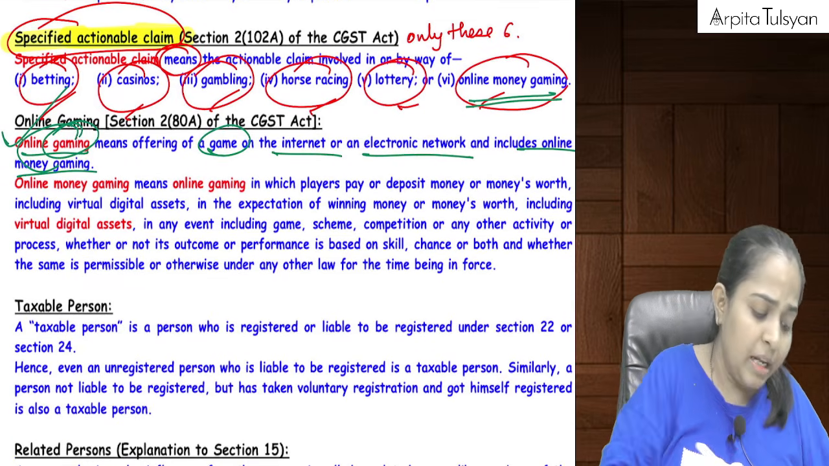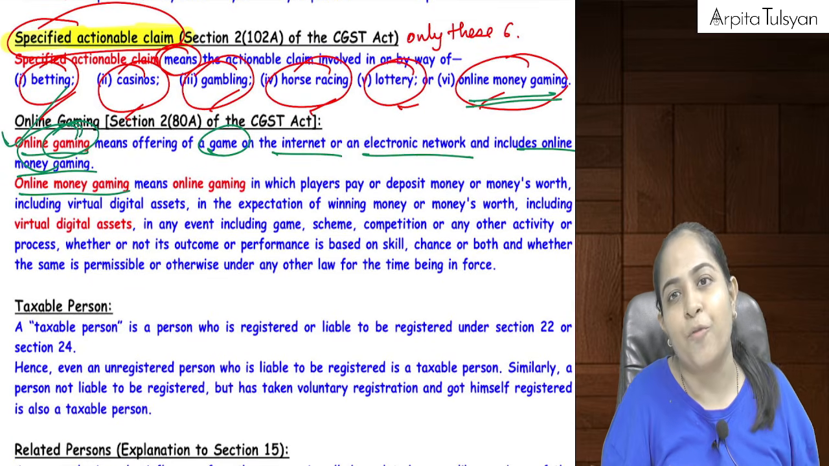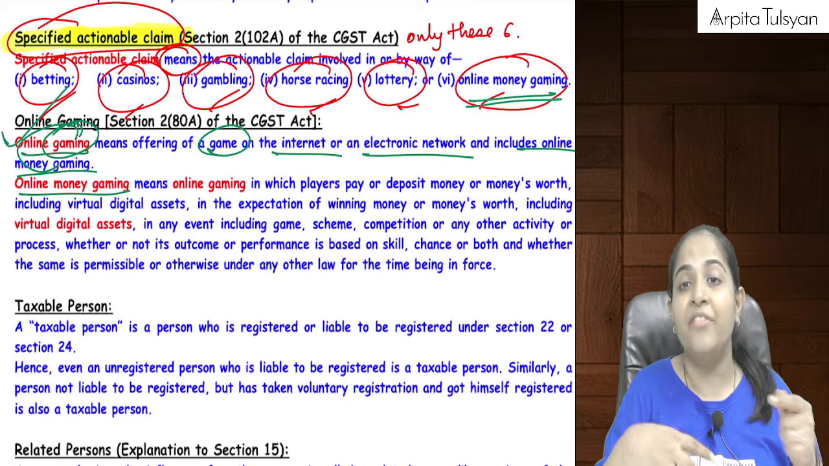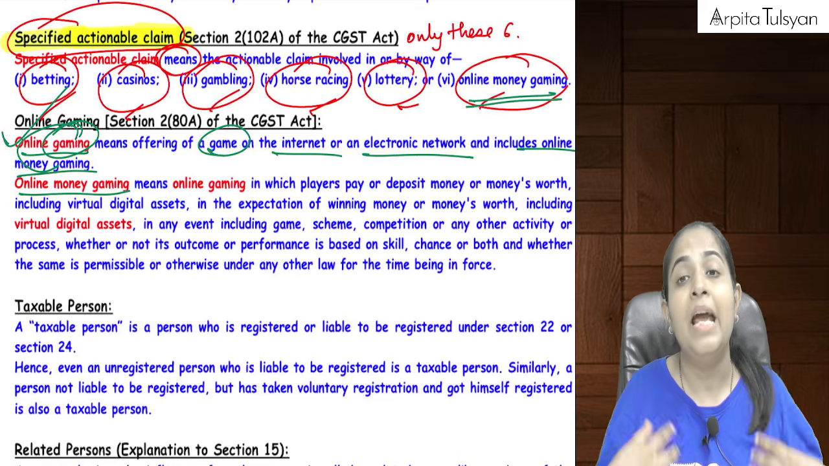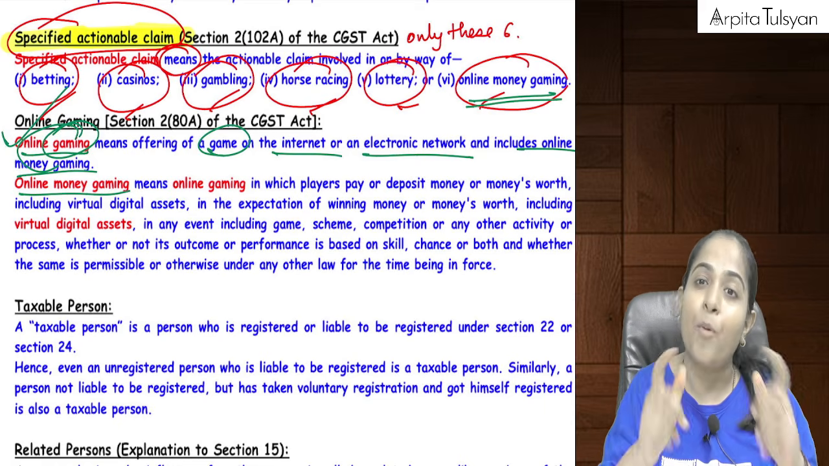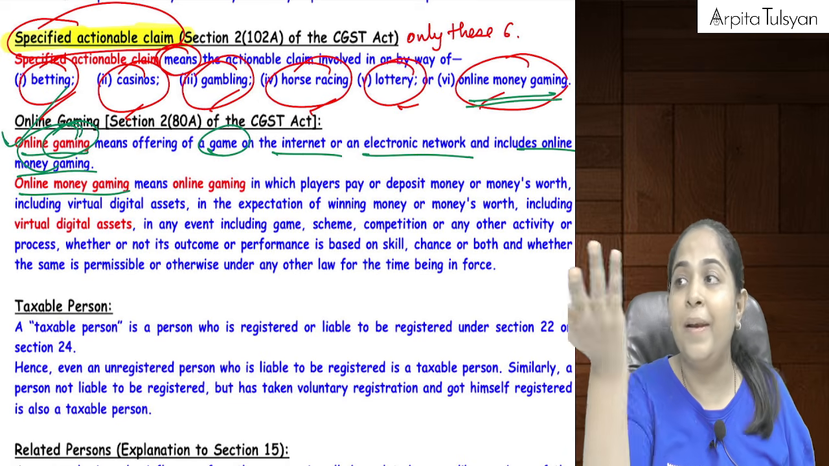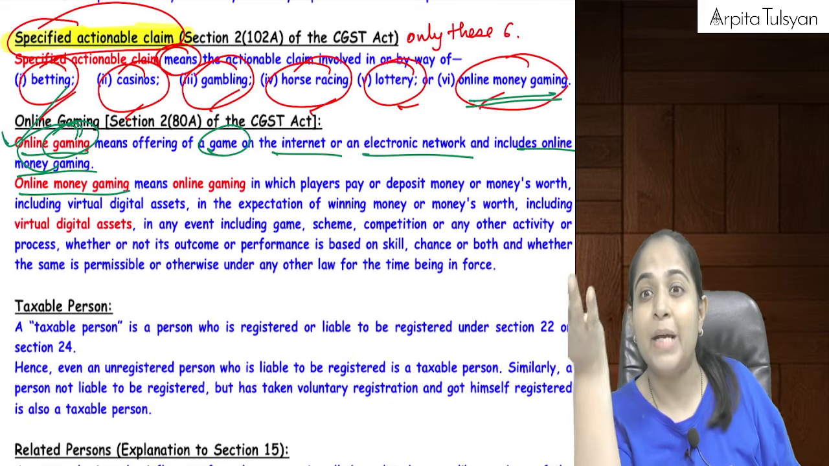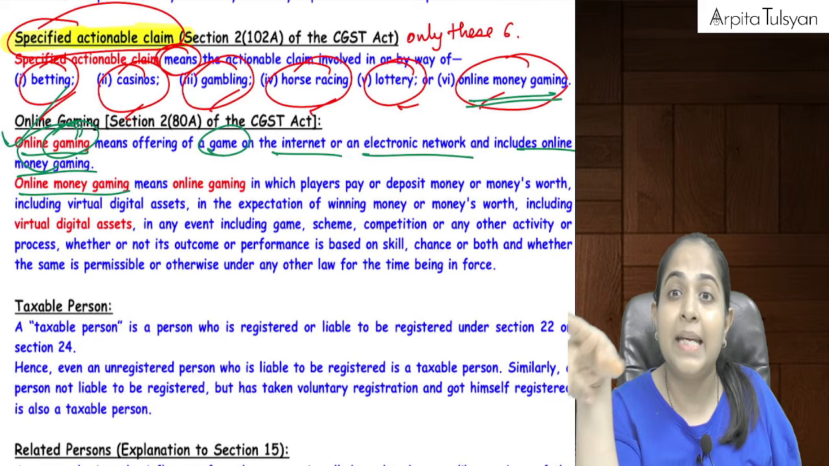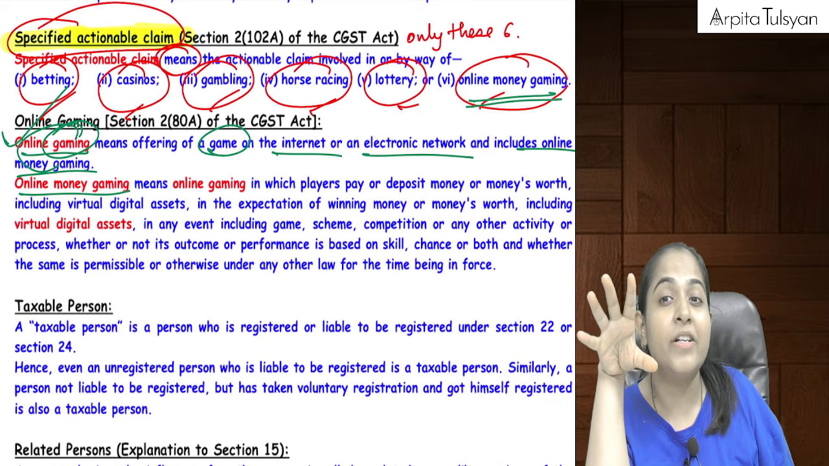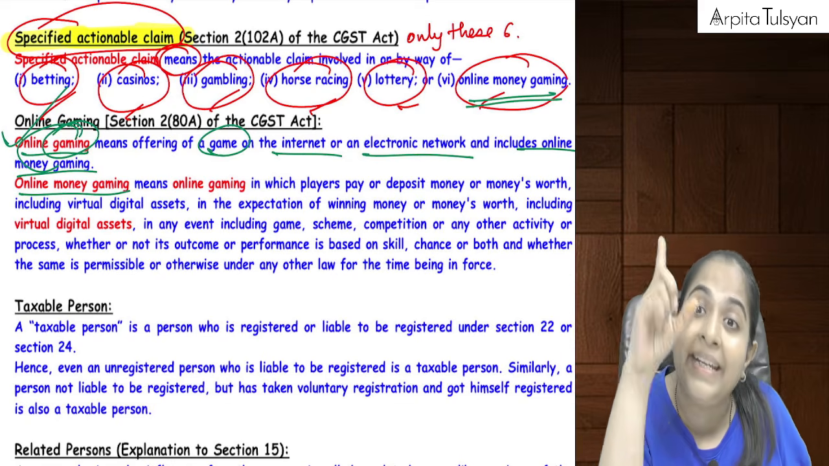Yes? Now, online money gaming means what? Online money gaming is online gaming in which the player, the one who wants to play, pays some amount or deposits some amount to play that game. Example, when you used to play on Dream 11, to make a team we had to pay some 39 rupees, 49 rupees. So that will be considered specifically as online money gaming.